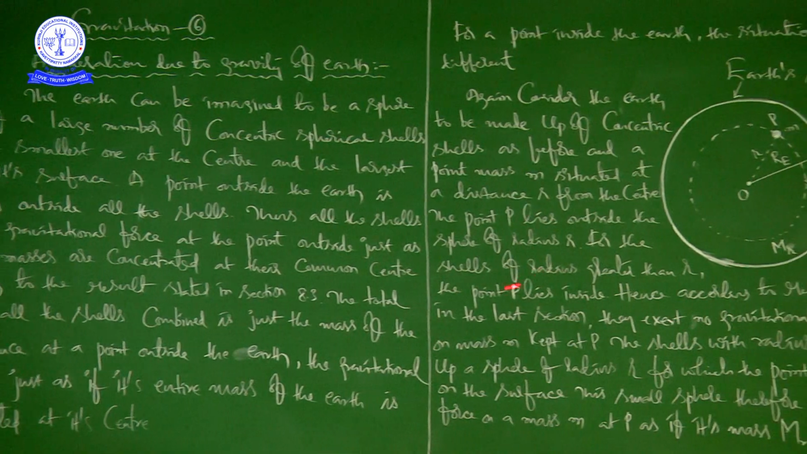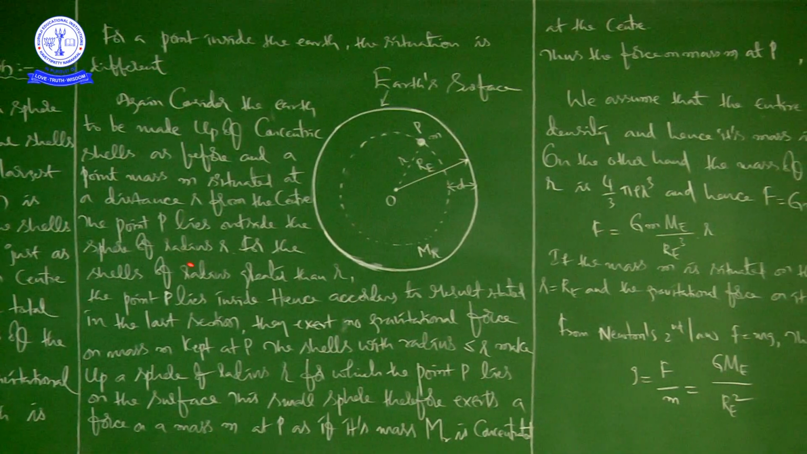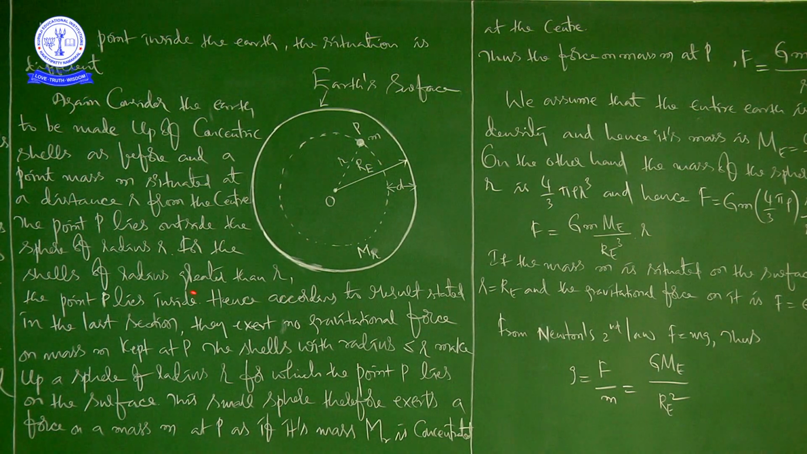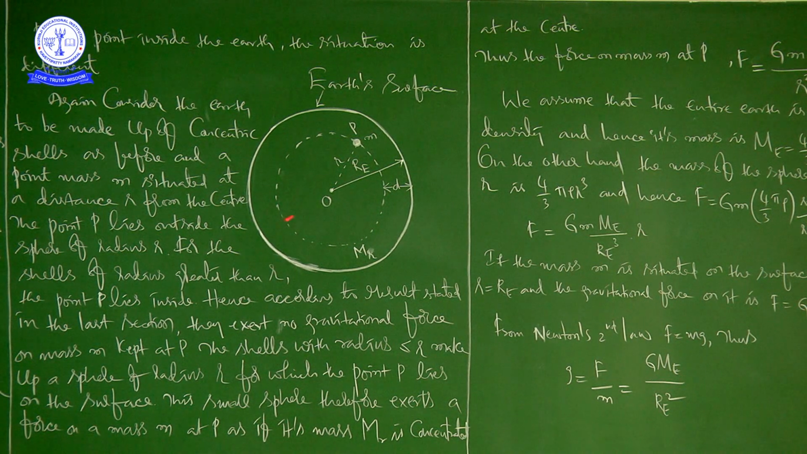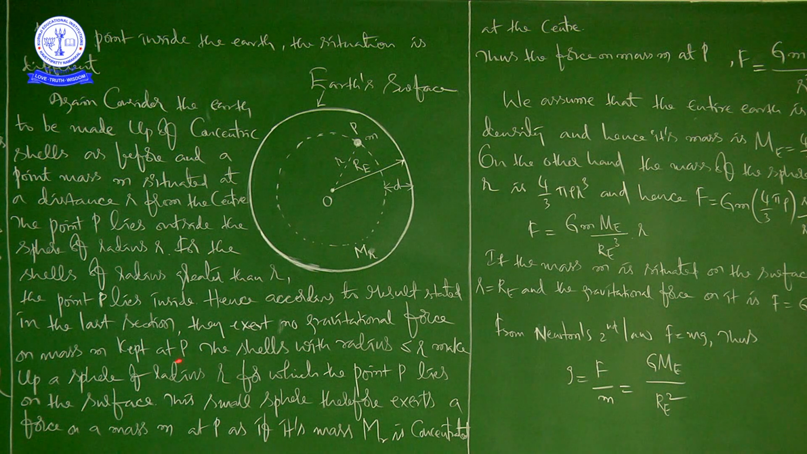Now for the shells of radius greater than small r, the point P lies inside. So for this spherical shell, this point is inside, no? For this it is like outside, but for this it is inside. Okay, that's what he is saying. For the shells of radius greater than r, the point P lies inside. Hence, according to the result stated in the last section, they exert no gravitational force on mass m kept at P, right?